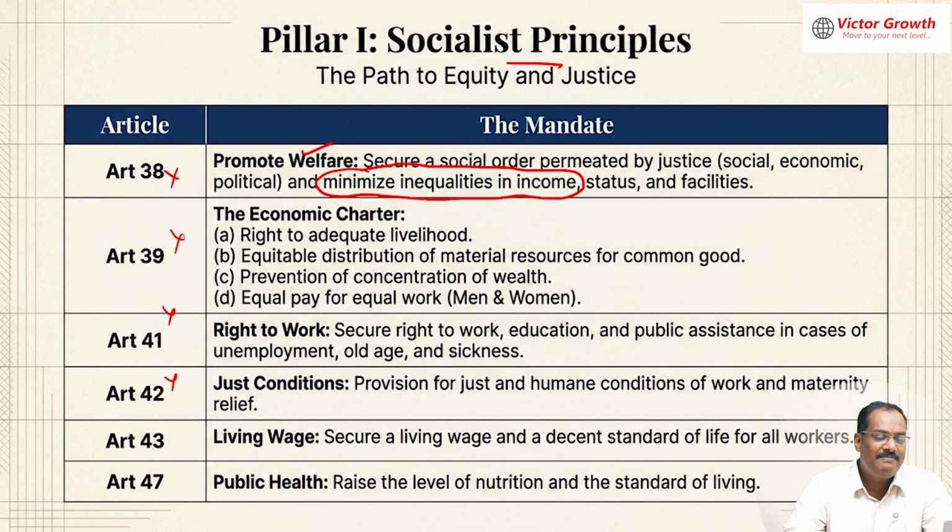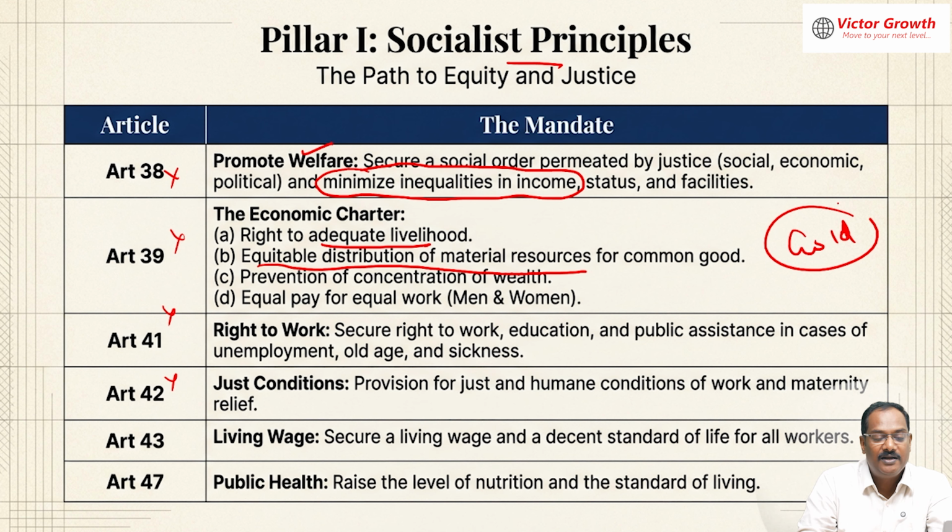Okay, so minimizing the inequalities in income is one of the aspirations the constitution wants, so that people economically can create an egalitarian society. And then adequate means of livelihood is also a socialistic principle. Distribution of material resources equally. For example, tomorrow you find gold in your house. In fact, it happened.